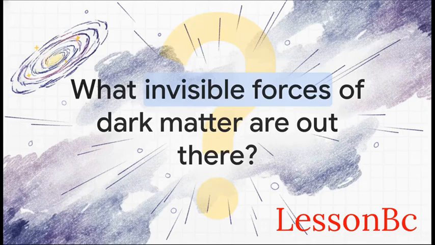And that brings us to a mind-bending mystery. When scientists use these tools to calculate the mass of nearby galaxies, like Andromeda, based on the visible light of the stars, the math doesn't add up. The stars at the outer edges of Andromeda are orbiting way faster than their visible mass predicts. There has to be an additional gravitational force pulling them. So if there is extra mass out there that we literally cannot see, matter that doesn't emit or reflect any light, what invisible forces of dark matter are still out there waiting for us to fully understand them?